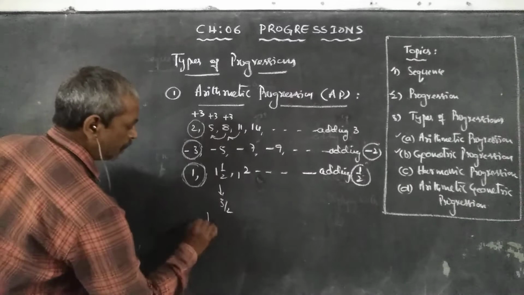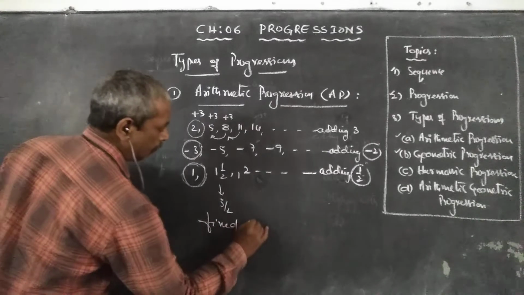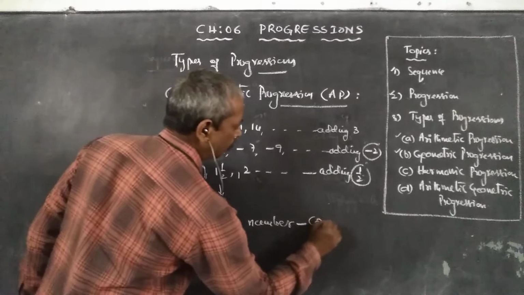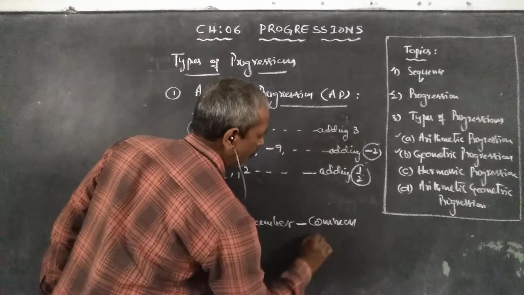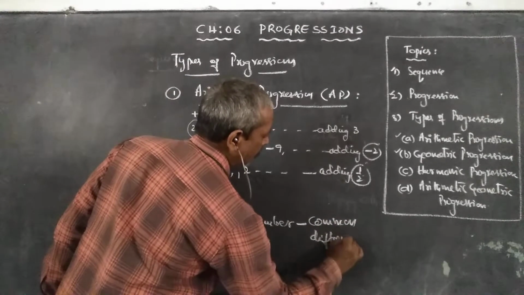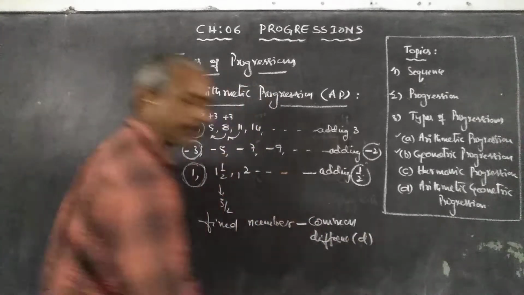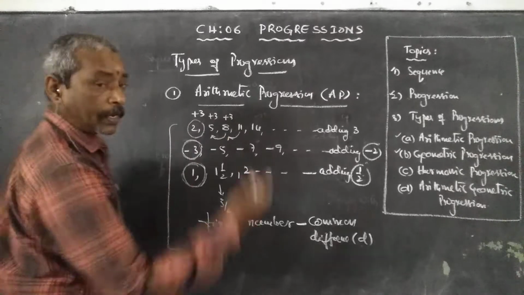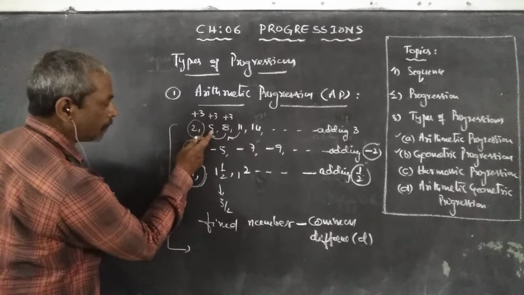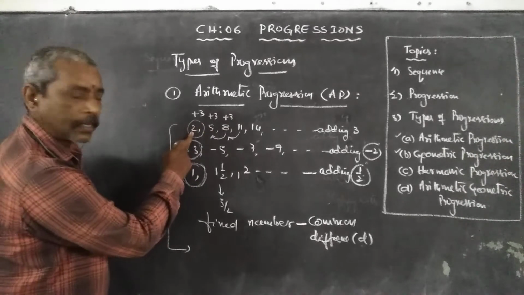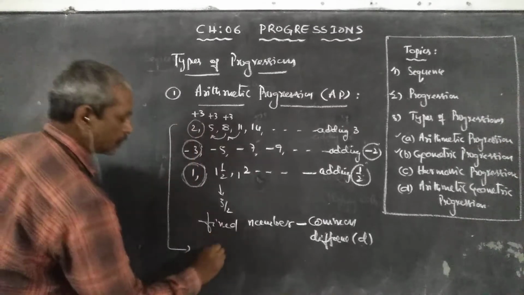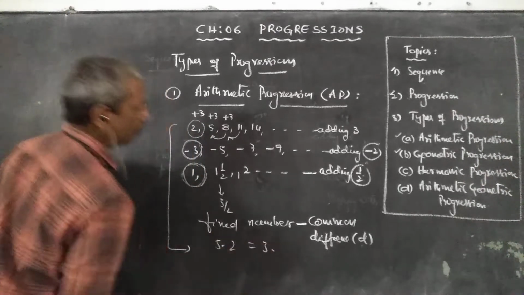That fixed number which we add is called the common difference, which is denoted by D. So in the first example, how do we get the common difference? Second term minus first term. 5 minus 2 is equal to 3.